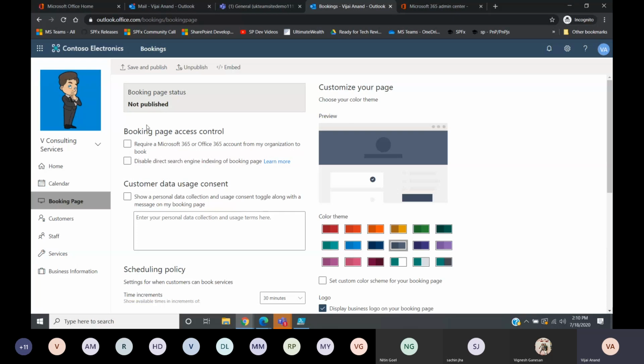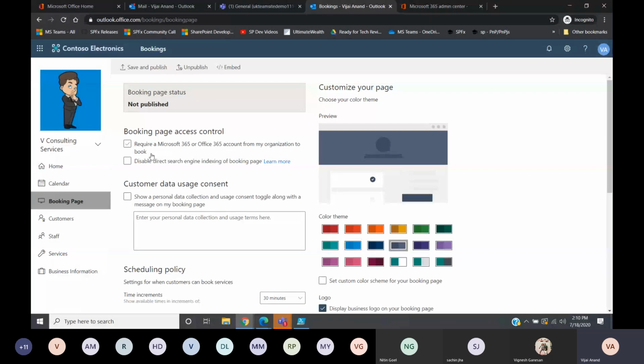Okay, so booking page access control. Require a Microsoft 365 Office 365 account from my organization to book. It all depends on how you want to have it. Here, our organization is a consulting service, where we need to share this booking page everywhere as a public page so that customers can come. We can even add it to Facebook so that customers will look into it and book an appointment.